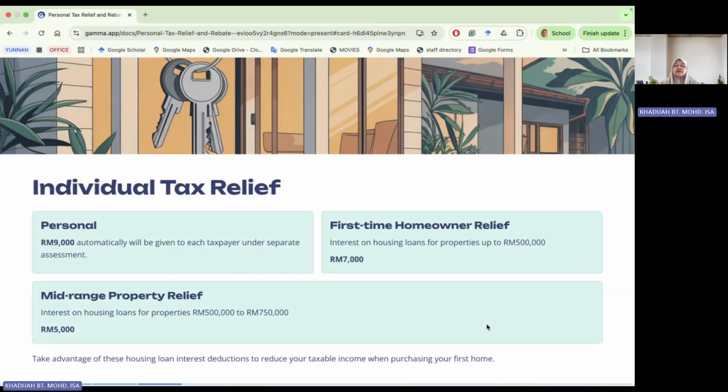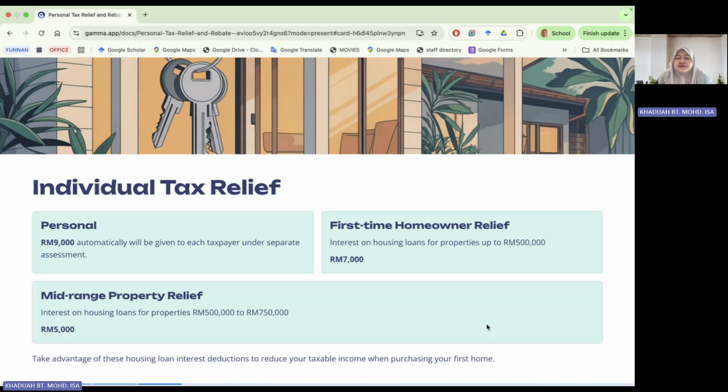So, individual tax relief. The first relief that you must claim is the personal relief. This personal relief is given automatically. It doesn't have to be mentioned in the question, but this relief you have to claim. We call it the personal relief of 9,000 ringgit under separate assessment. Separate assessment means, assuming husband and wife, you are doing your tax in your own name. Husband does one assessment, wife does another assessment.